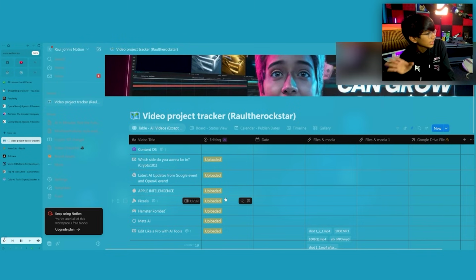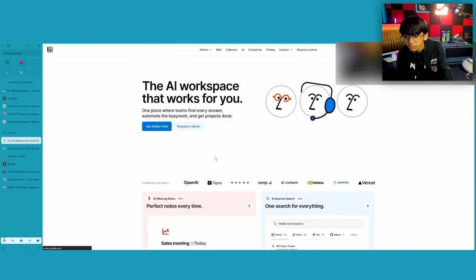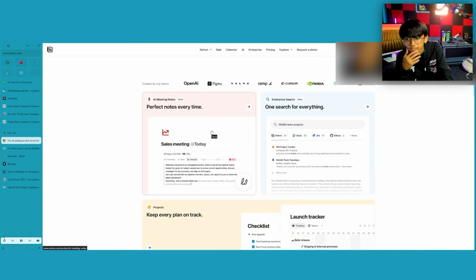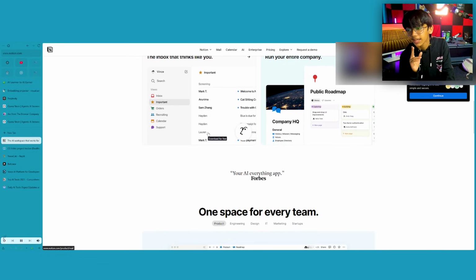In YouTube and Instagram, we actually use Notion. For example, this is how Notion looks like. It's kind of like your notes app on steroids. This is how the Notion website looks like. You can see your perfect notes every time, one search for everything. It's fully AI powered. That's what I like about this.